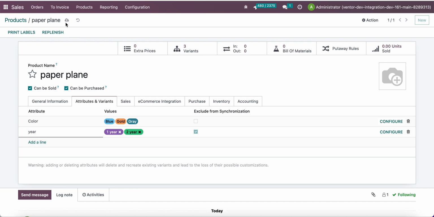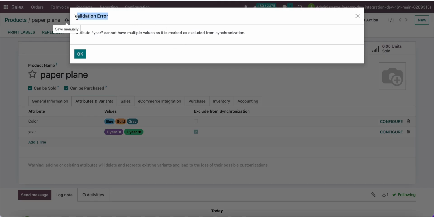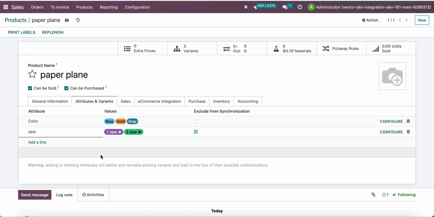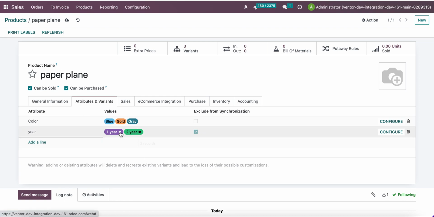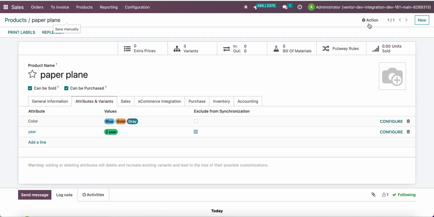And in this case, our system also shows us a validation error message that this attribute cannot have multiple values because it is excluded from synchronization. So for such attributes, we can add only one attribute value. I will choose one. Let's click on save, and for now I will click on force export to external.